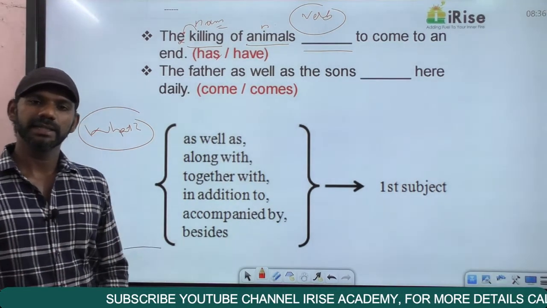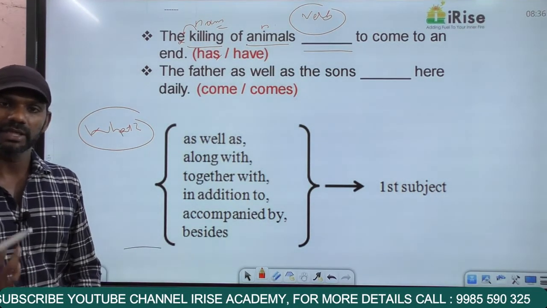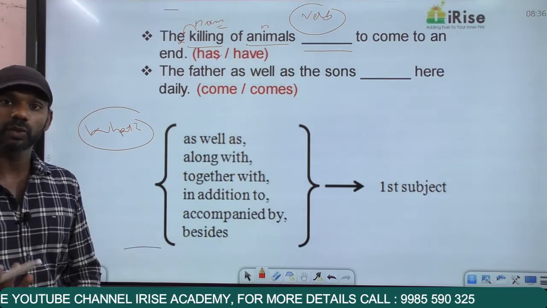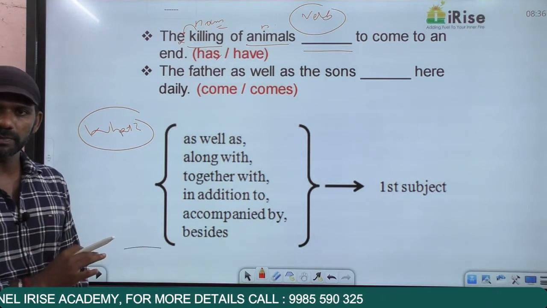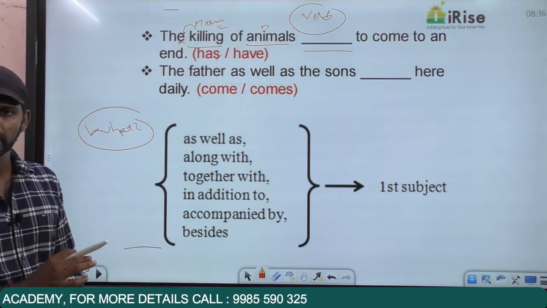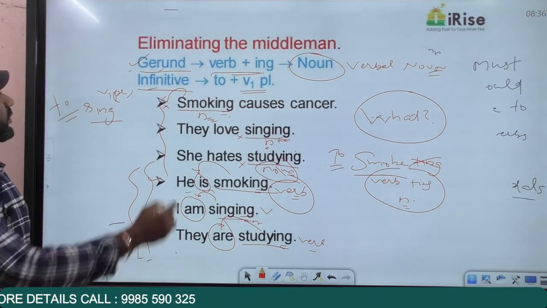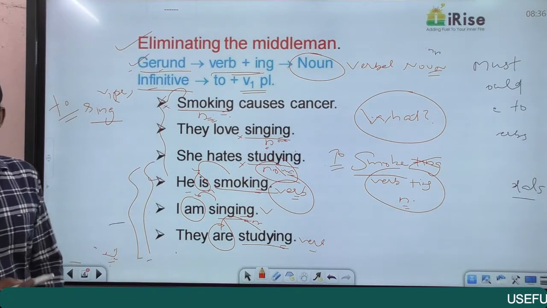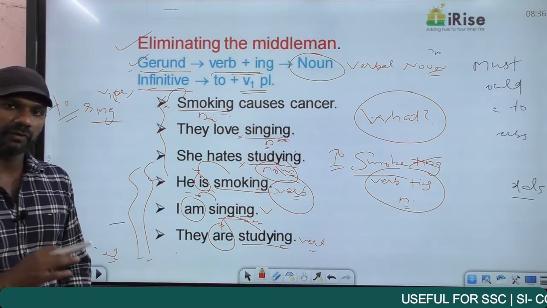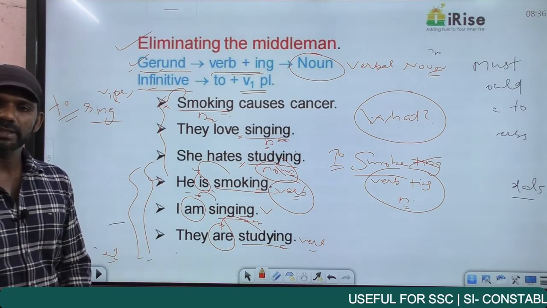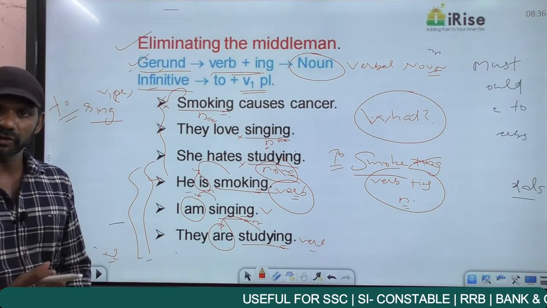Now as I said earlier, the rules are to make our task very easy. There's no need for us to think too much and waste our time. We can directly move on to the exact answer if you know the rules by heart. Now in this statement, we have two nouns before the verb. One is killing and the other one is animals. Whenever you come across two nouns before a verb, without thinking much, go for the method eliminating the middleman. This method has to be applied when there are two nouns before a verb. Eliminating the middleman means, without thinking much, you just eliminate the noun that comes in the middle of the sentence.